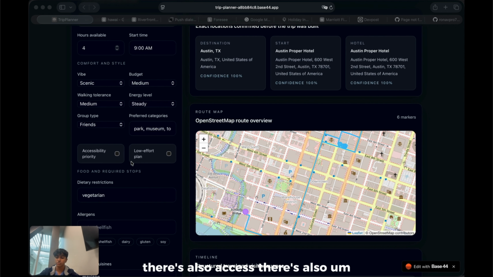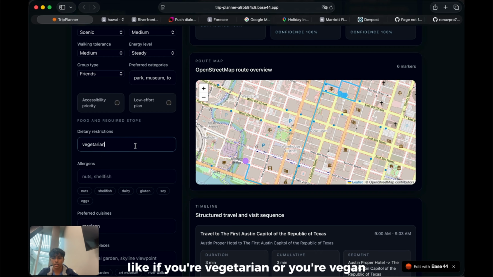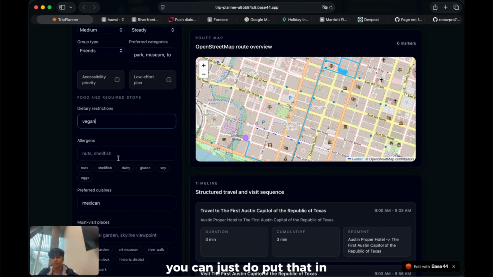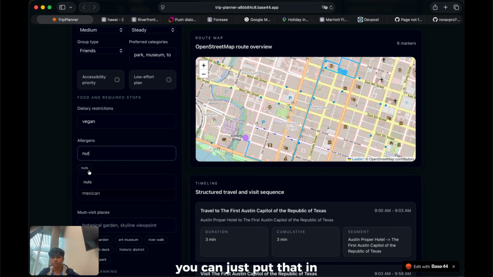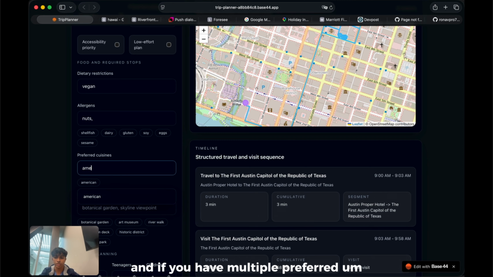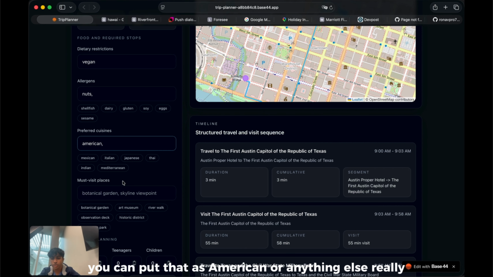There's also accessibility priority and low effort plan, which basically customizes your plan based on those requirements. Also dietary restrictions, like if you're a vegetarian or you're vegan, you can just put that in. Also, if you have a nut allergy, you can put that in. And if you have multiple preferred cuisines, you can put that as American or anything else really.